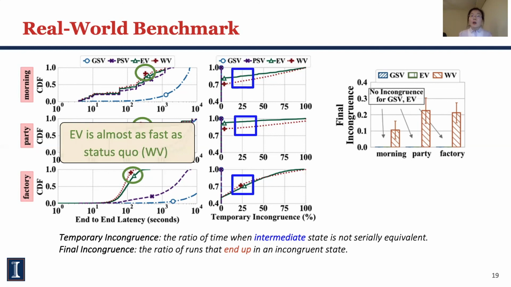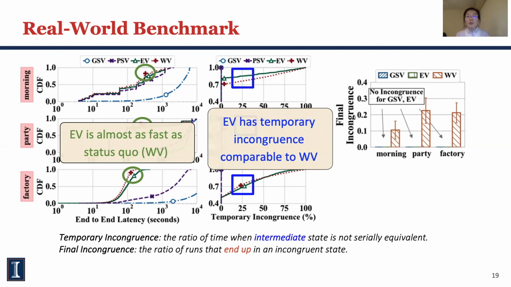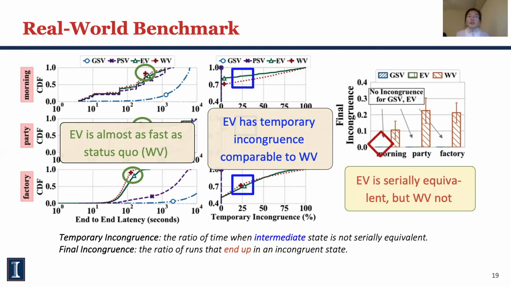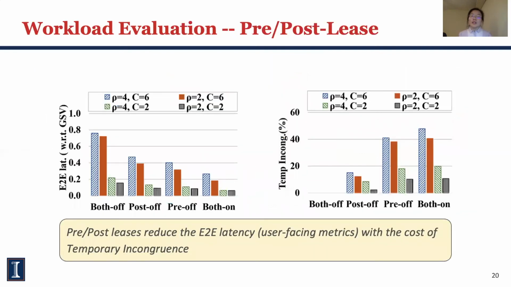EV provides comparable but slightly better temporary incongruence than WV, but the incongruence in EV is only temporary. When routines are done, EV can fix this incongruence and provide a serial equivalent end state. However, WV cannot.